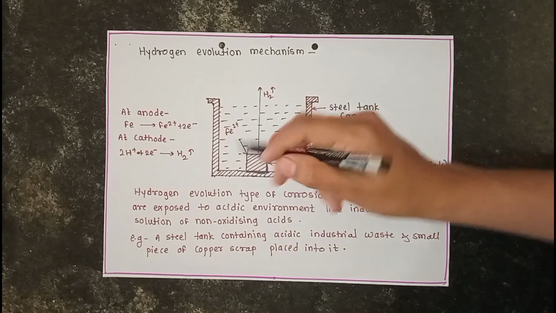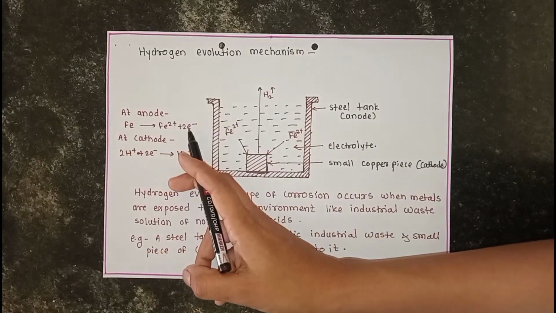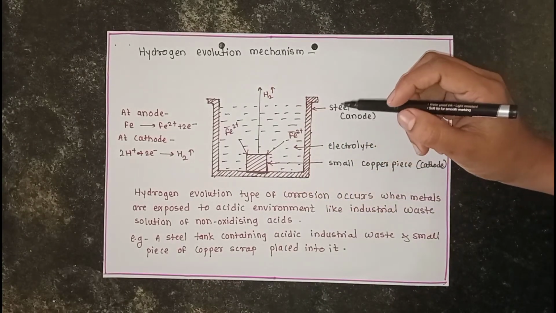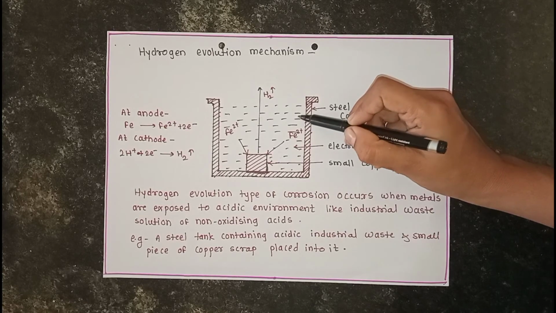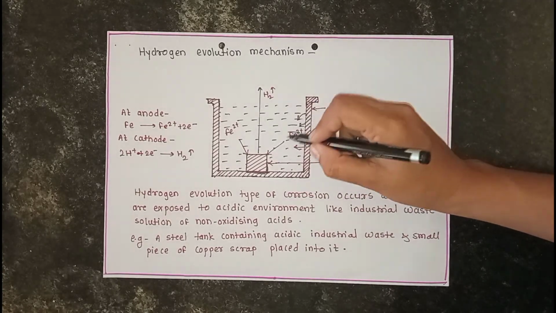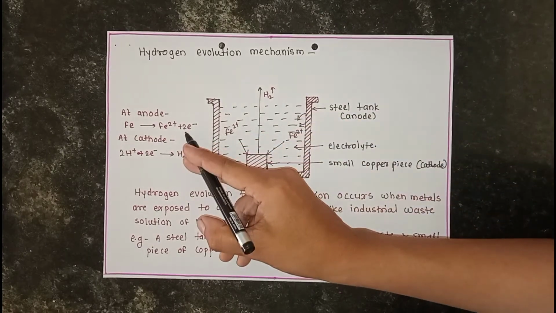The chemical reaction at the anode is Fe giving Fe2+ ions and 2 electrons. That means in this steel tank, Fe can lose electrons into the electrolyte solution. Fe2+ ions are transferred into the solution and the 2 electrons are lost.